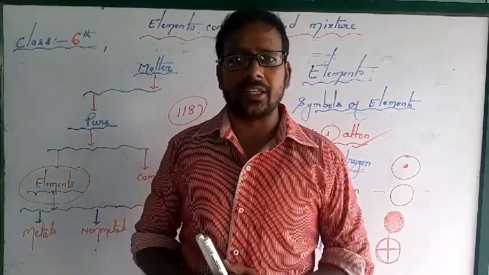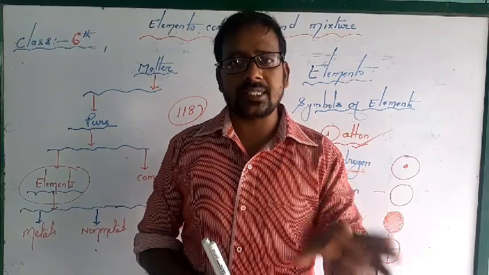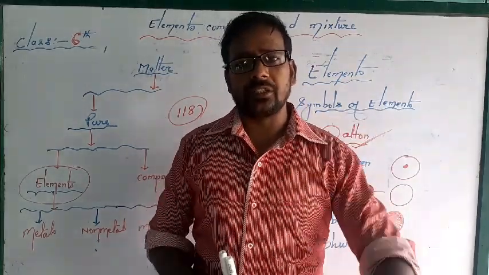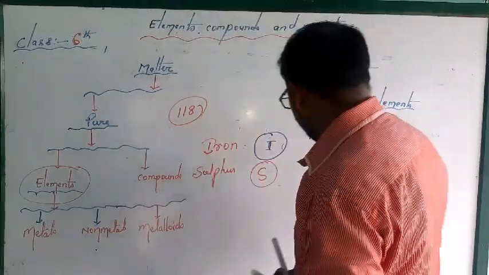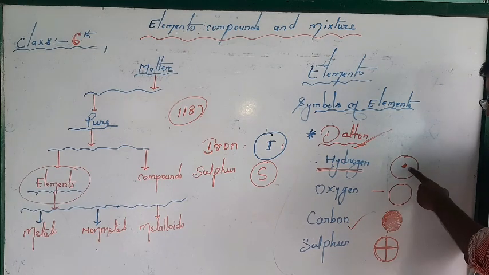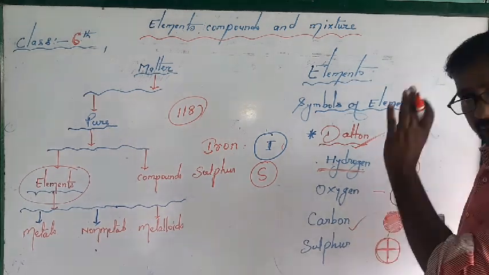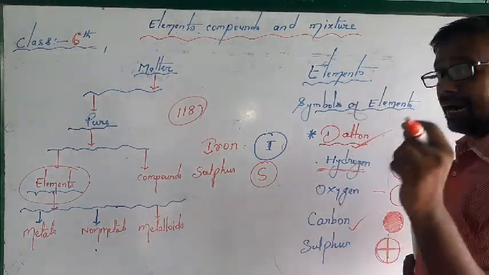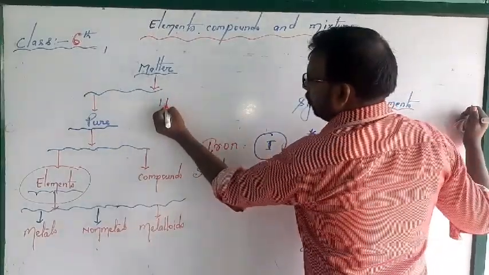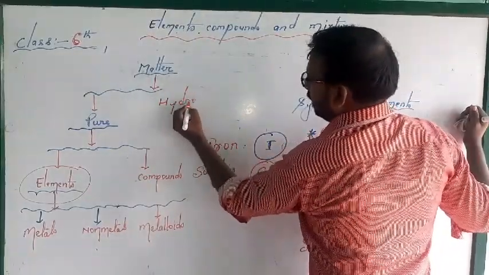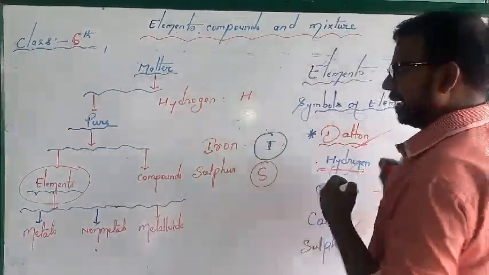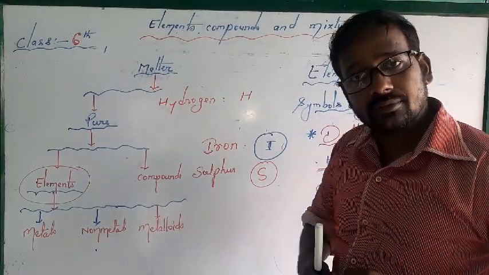Suppose the hydrogen starts with H, so the first letter will be written in capital letter and that will represent the hydrogen. Here we have written hydrogen as an oval with a dot, that is the hydrogen by Dalton, by the rule of Dalton. But by Berzelius, if you want to represent hydrogen, you just write H, and H stands for hydrogen.